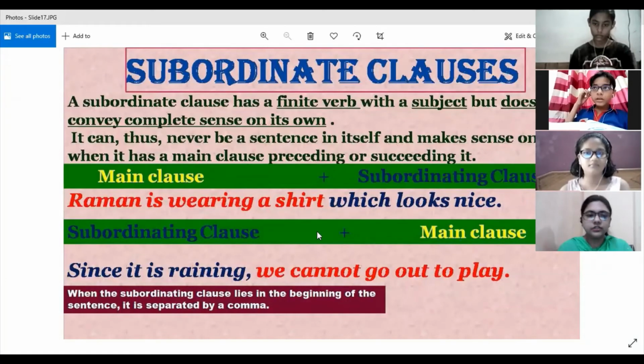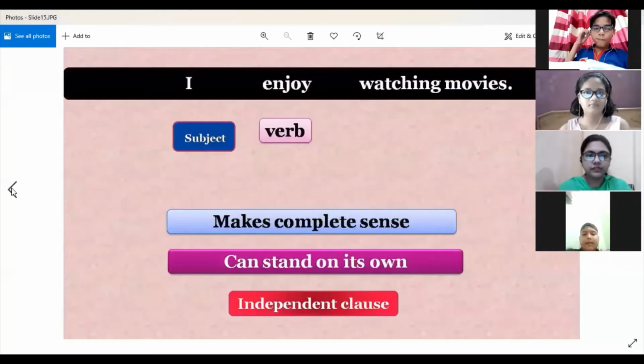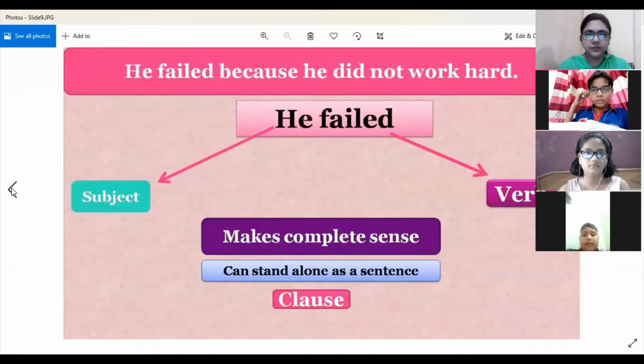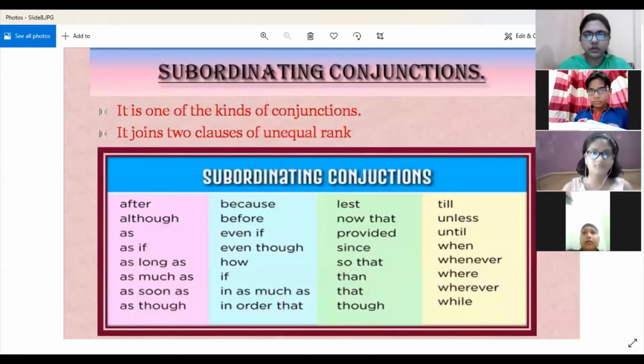All right. So in the previous slide, I have something about subordinating conjunctions. So all such words which you can see over here, they are what? Subordinating conjunctions.